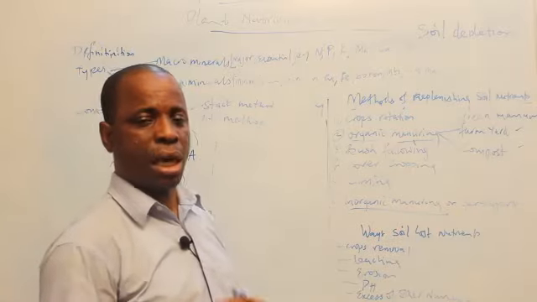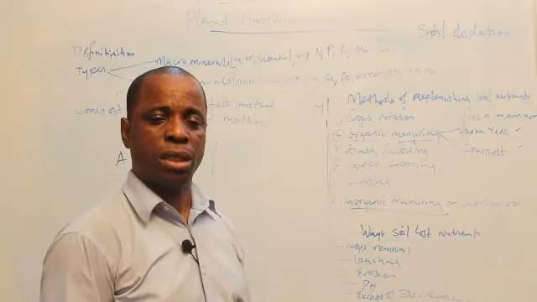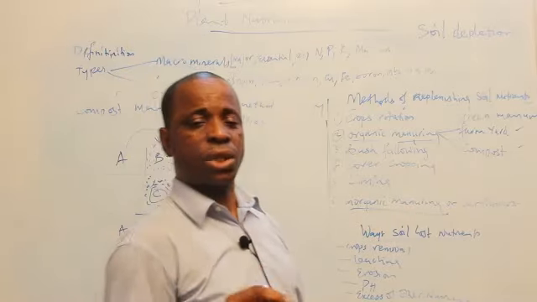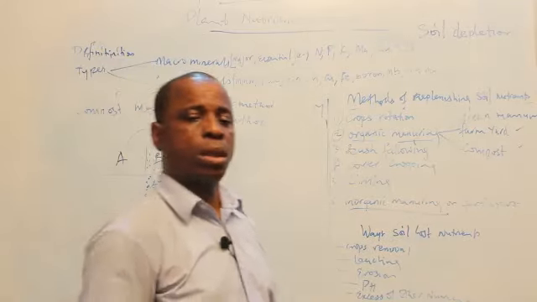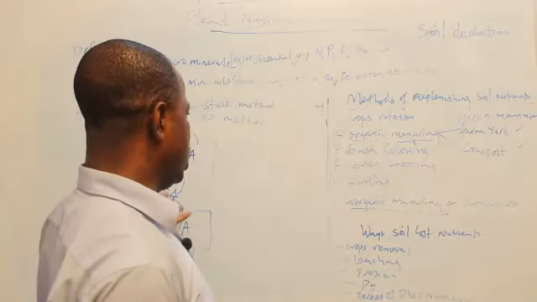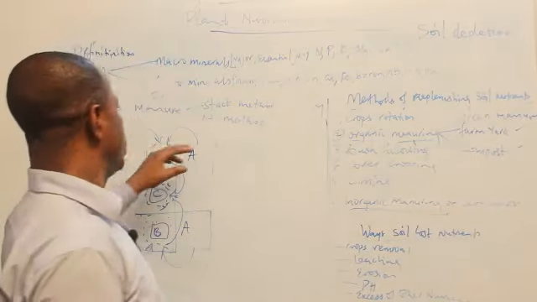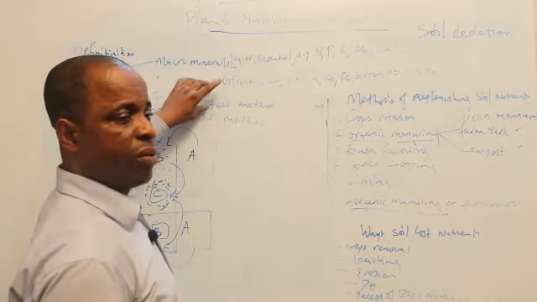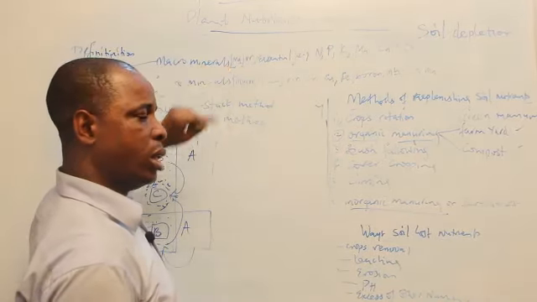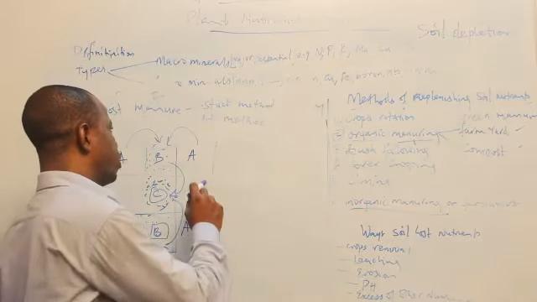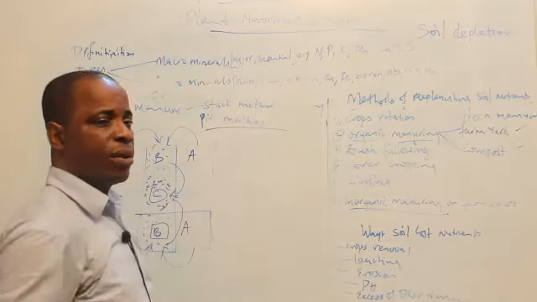You will now put a stick there to test it to see if it is already decomposing and the compost is formed. If the stick is warm, it's an indication that the compost is being formed. If it's not warm, then the whole exercise is a failure. But the best method is the compost manure by pit method. Mind you, the stack method is done in the rainforest or in areas where you have too much rain. So the stack will be prepared inside a hole or a sack. But the pit method is often done in the north or in places where you do not have too much rainfall.